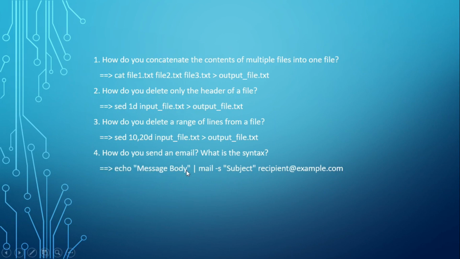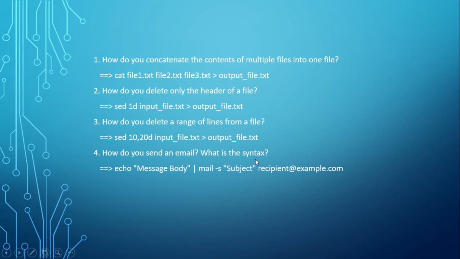Whatever message you are sending, or whatever the content of the body is, you have to write it here, using the pipe symbol to concatenate. And this is the main command, which is mail -s. Here you have to pass the subject, which will be displayed in the subject line of your Outlook email, and recipient@example.com. Here is the address, the Outlook address of the person to whom you want to send an email.